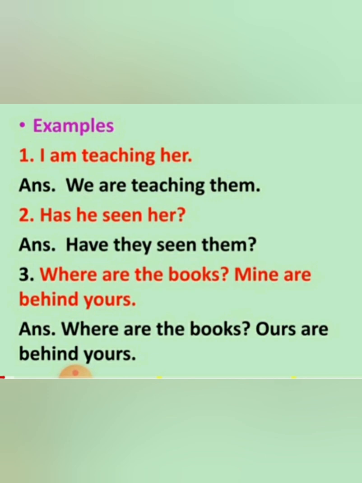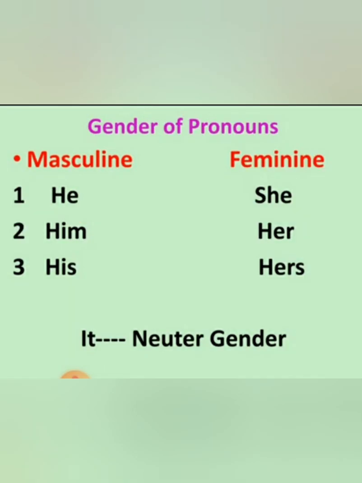Second part is mine are behind yours. Mine means belong to me. Plural of mine is ours. So the answer is ours are behind yours. So we have to write where are the books? Ours are behind yours. So this is how we need to make changes in a number of pronouns.